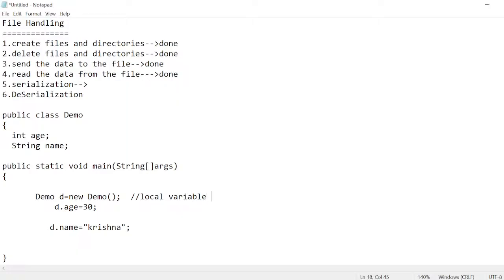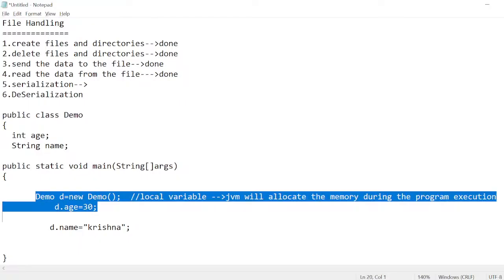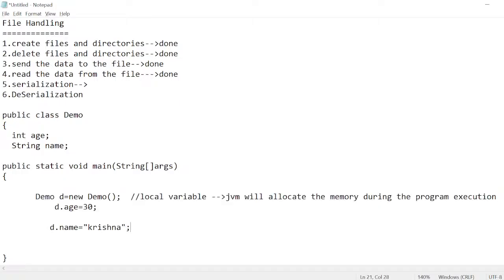Local variable meaning JVM will allocate the memory during the program execution. Once execution is completed, then JVM will remove it from its memory.